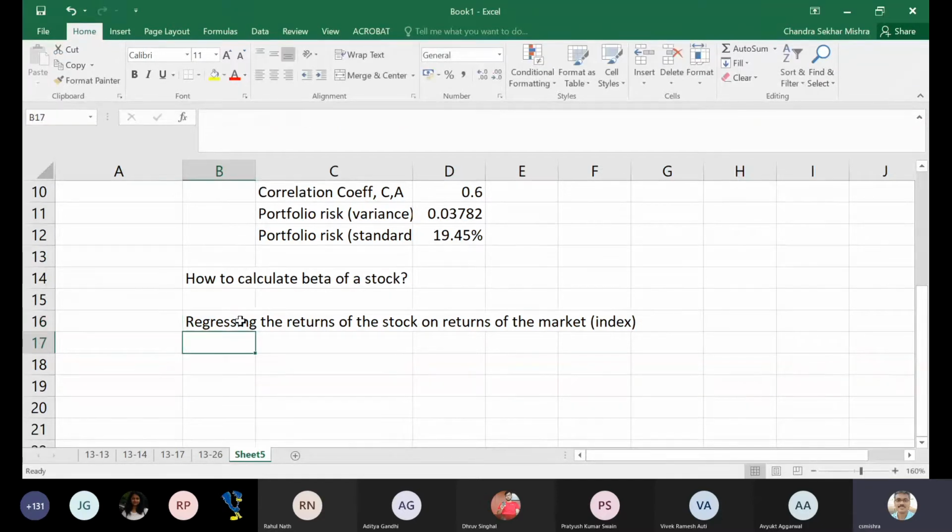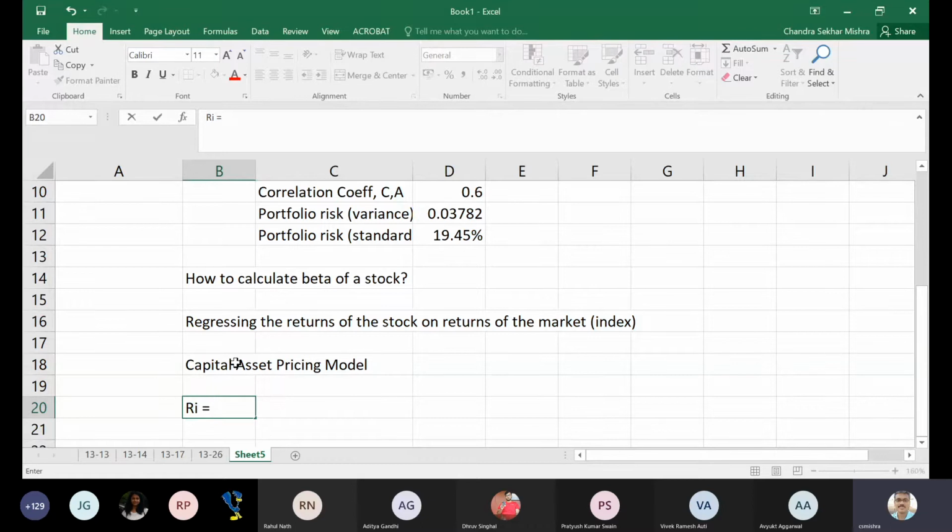Okay. So by regressing the returns of the stock and returns of the market, that means stock return is the dependent variable and market is the independent variable, we can find the beta of a particular stock as such. Then what we do, we extend this beta by applying something called the capital asset pricing model, where you say that return on a particular stock is equal to a function of two things.